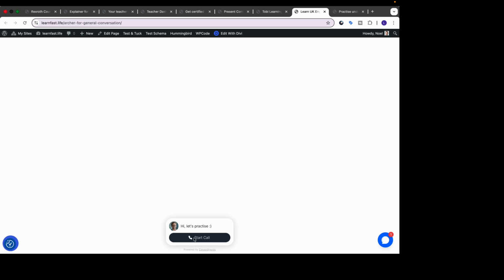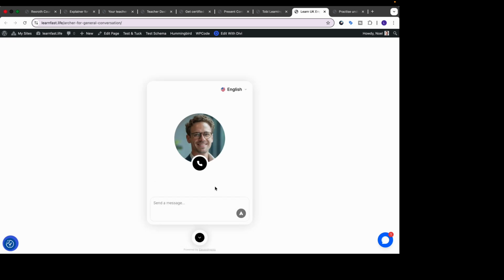Now, he's an audio chatbot, very intelligent and likable kind of person, and you can just have a conversation with him. You can ask him to go through certain aspects of grammar, or you can ask him about aspects of the site. Pretty much anything you can chat away with Archer. I'll just give you a little quick taste of Archer.